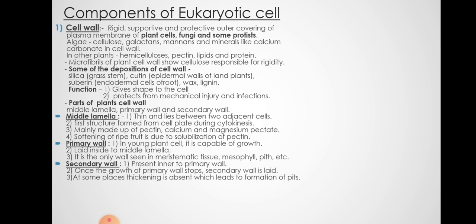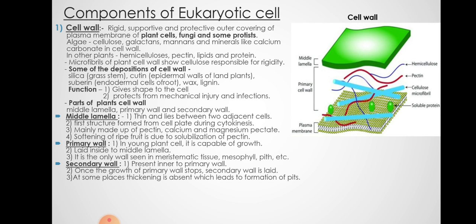Now the outermost is the cell wall. Eukaryotic cells, namely plants, some fungi and some protists, have the cell wall. Now the cell wall has three layers: middle lamella, primary cell wall, and the secondary cell wall. Now see, the cell wall is rigid. It is made up of different components in different eukaryotic organisms.